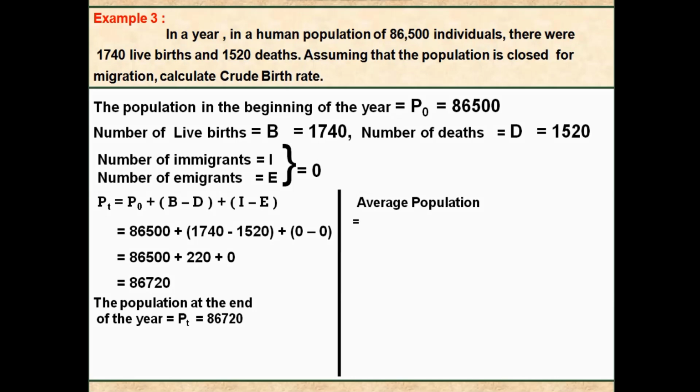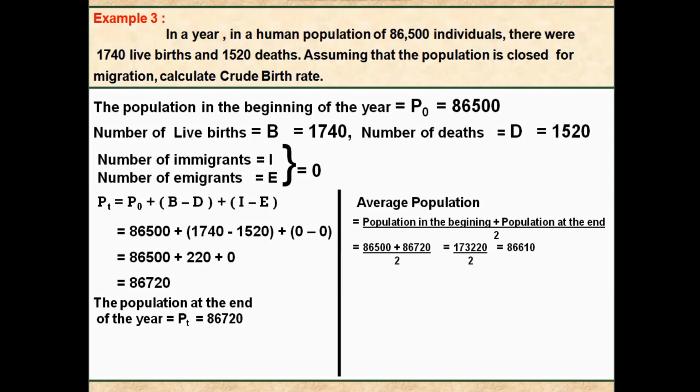Average population can be calculated by using the formula population in the beginning plus population at the end whole divided by 2. 86,500 plus 86,720 whole divided by 2, nothing but 1,73,220 whole divided by 2. 86,610 is average population.